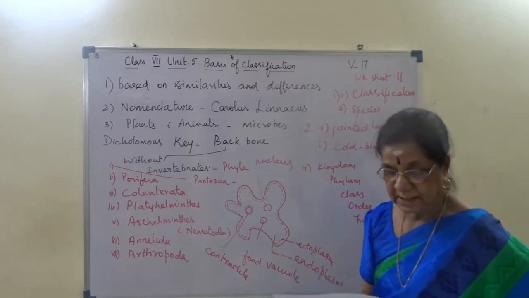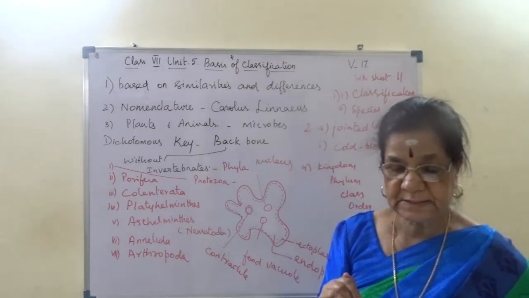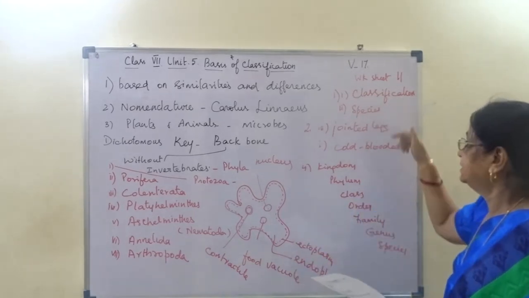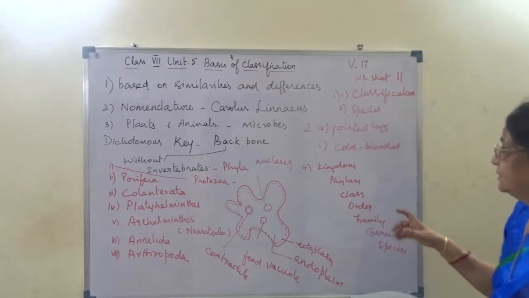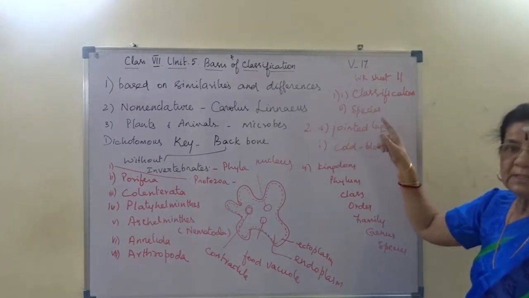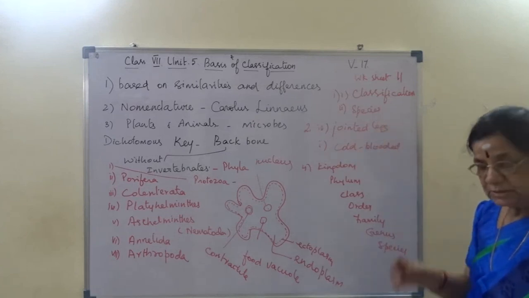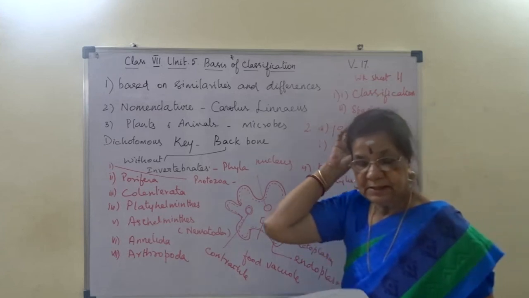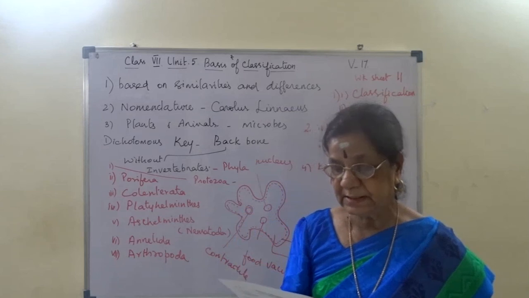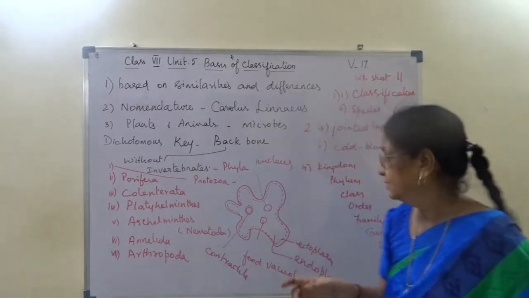Question: write down the Linnaean hierarchy of classification. We are discussing worksheet 11. So first fill up the classification and species. Second, match the following: third option jointed legs, and the second question, first option cold-blooded animal. Then question 3, dichotomous key: it is a tool to classify organisms based on their similarities and differences. Then the Linnaean hierarchy is all this.